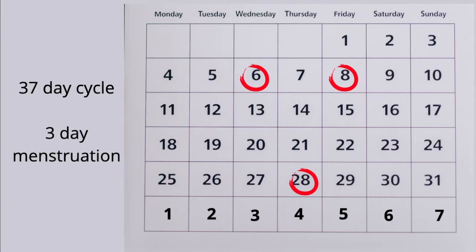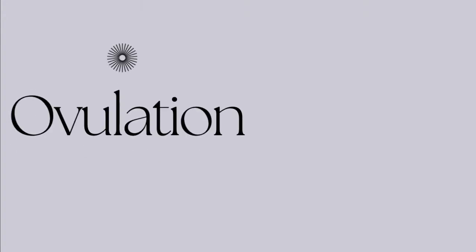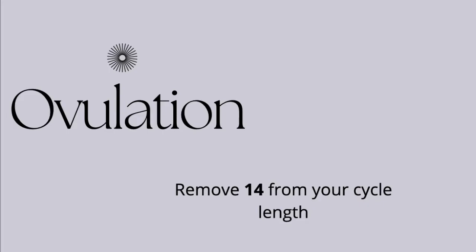Now that you know how to calculate your cycle length and your menstruation length, I'm now going to be teaching you the holy grail, how to calculate your ovulation. Ovulation is when an egg is released from the ovary, and this is the hallmark of fertility. No woman can get pregnant without ovulation. There are other methods, let me not go into that. But what makes pregnancy possible normally is ovulation. Once that egg comes out, the sperm can meet it and a baby can be formed and new life can begin, basically. So this ovulation is key.